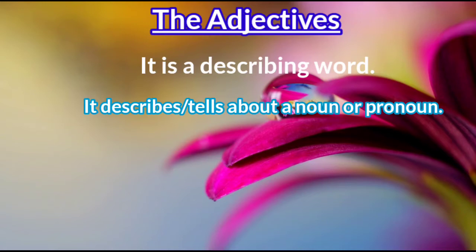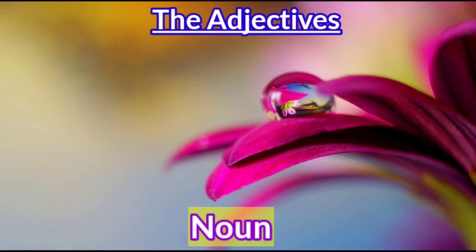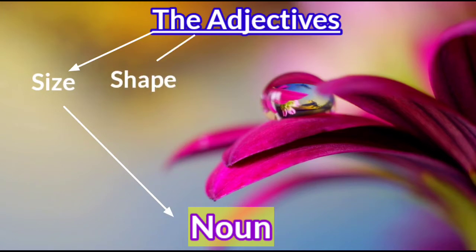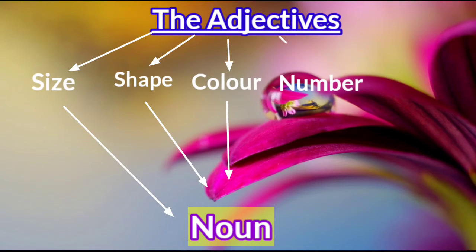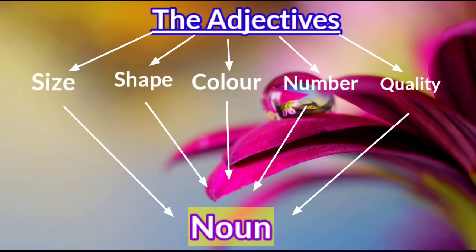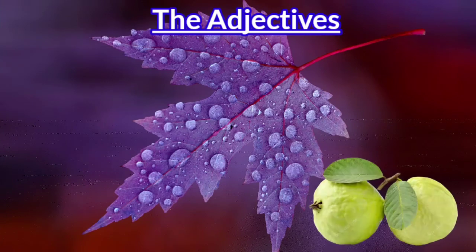Now come to the point. Adjective. How can you know that this one is an adjective? Listen. If the word tells about the size of the noun, the shape of the noun, the color of the noun, the number of the noun, or the quality of the noun, it is an adjective. So, for your better understanding, let's take an example.